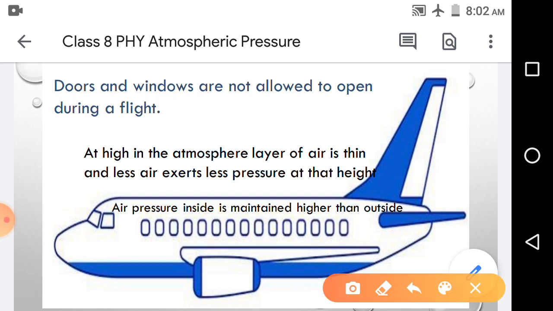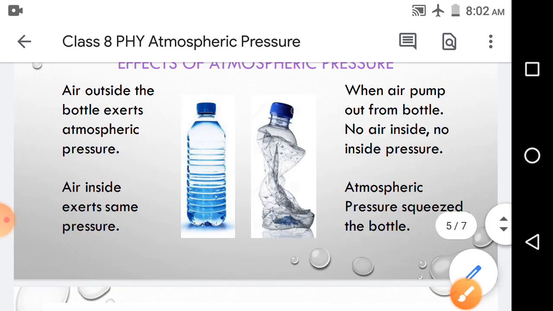See, outside the aeroplane, high in the atmosphere, because the aeroplane is flying higher in the sky, at that much height the atmospheric layer of air is thin, because at that height there is very less air. Suppose you see this figure.